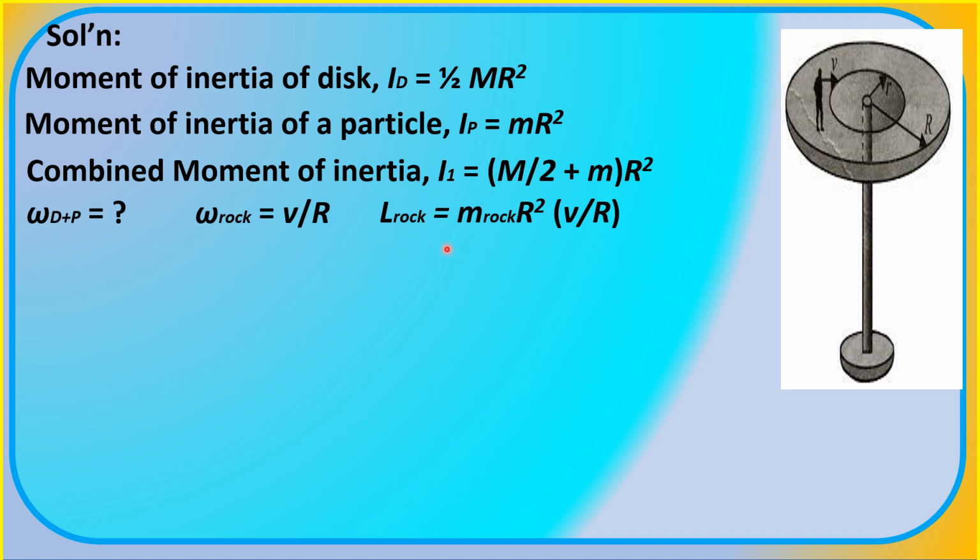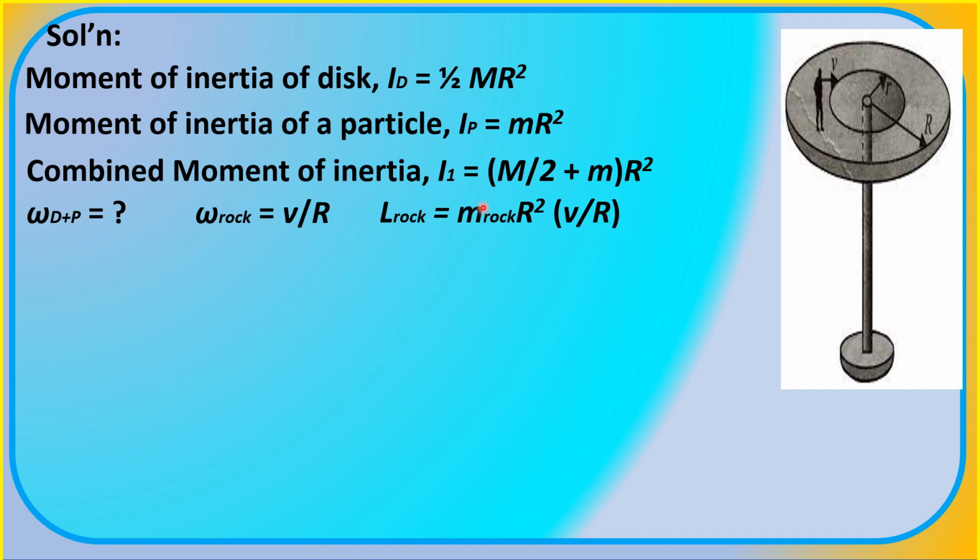just after the rock was thrown by the teenager, the rock will have an angular momentum labeled here as L sub rock, being equal to the moment of inertia of the rock, which is m r squared, multiplied by its angular velocity, which when expressed in terms of the tangential speed will be v over r.